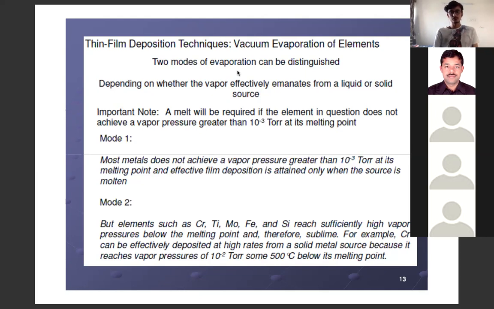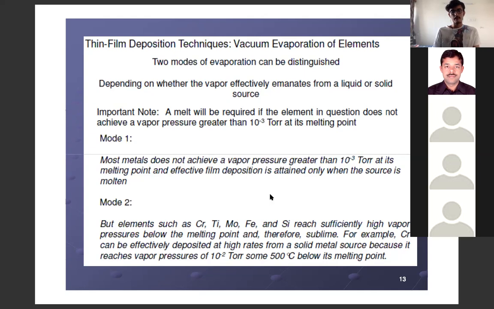They may directly come from solid state and become vapor, and they give us a high vapor pressure of 10⁻³ torr, wherein their deposition is possible. But most of the elements or metals will first become liquid and then come in vapor form to create a pressure of 10⁻³ torr, which is required for their deposition. Okay, is that clear? Yes, sir.